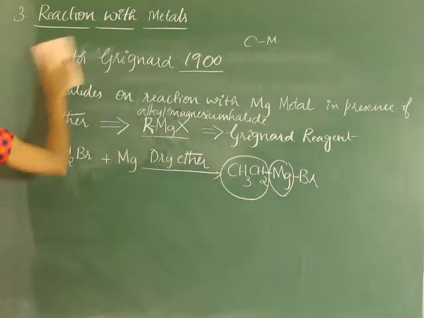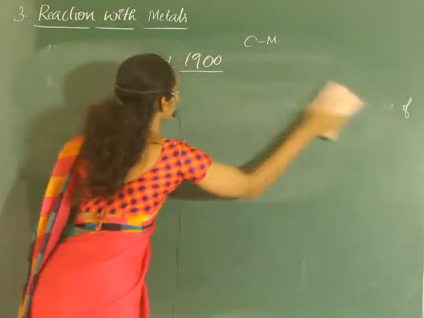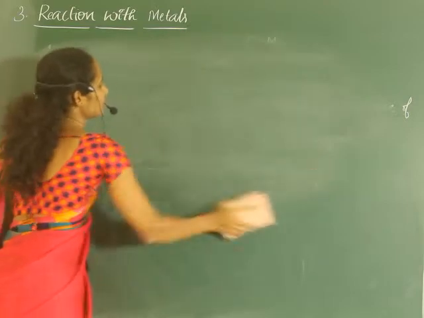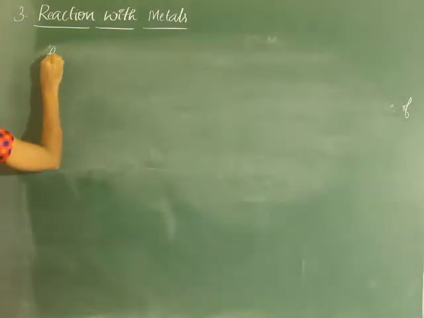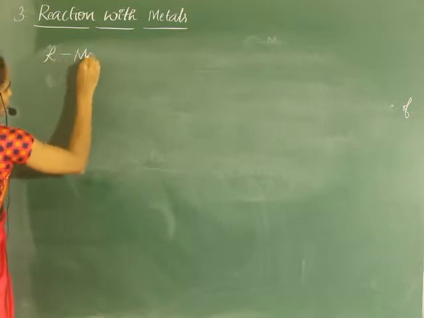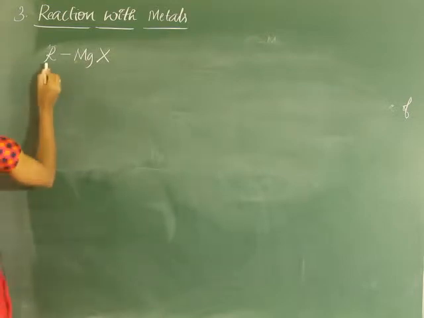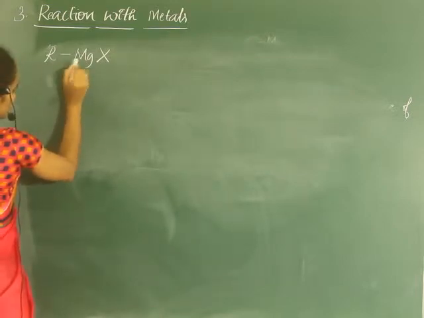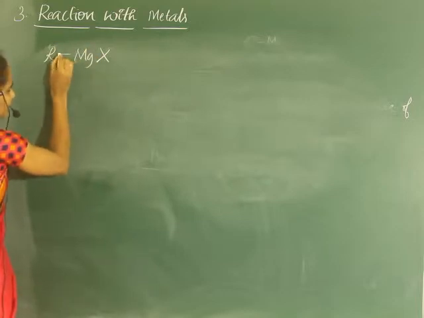Now let us discuss the reactivity and properties of this Grignard reagent. We know the Grignard reagent general formula is RMgX, right? So in this Grignard reagent, the bond between R and Mg, that is organic group and metal, is a single bond, right?